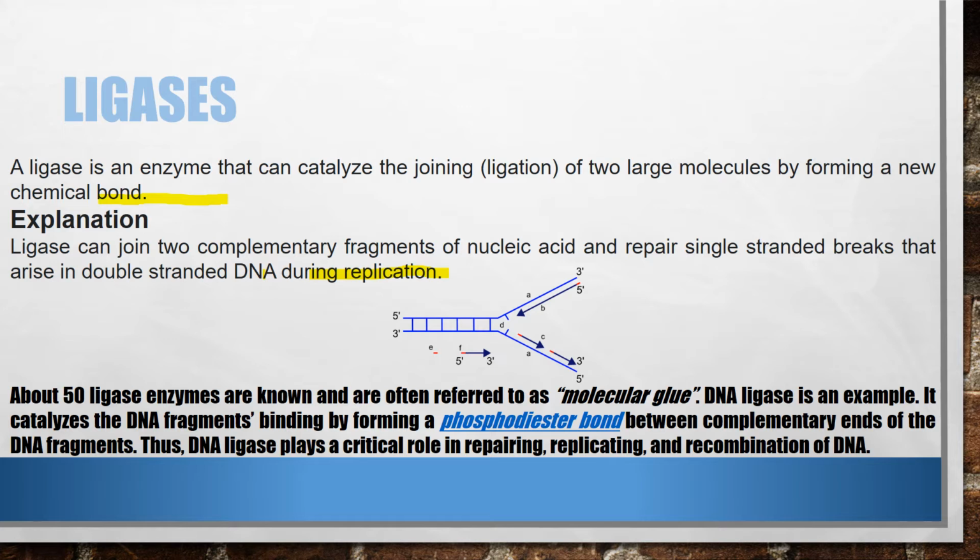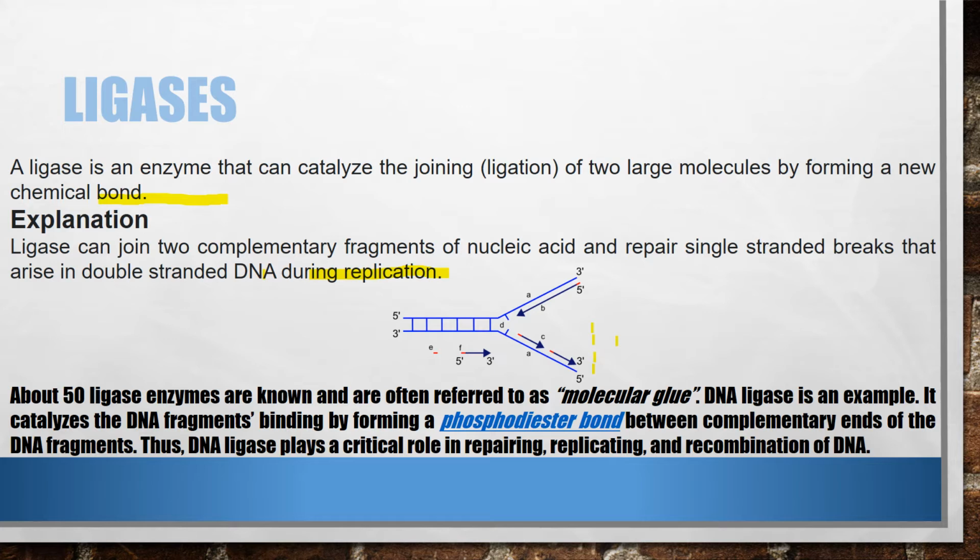When DNA is replicated, two strands are formed. One is the continuous strand and the second is the discontinuous strand. In the discontinuous strand, Okazaki fragments are present. There is a gap between these Okazaki fragments. It is a single-stranded DNA gap. That gap is called a nick.